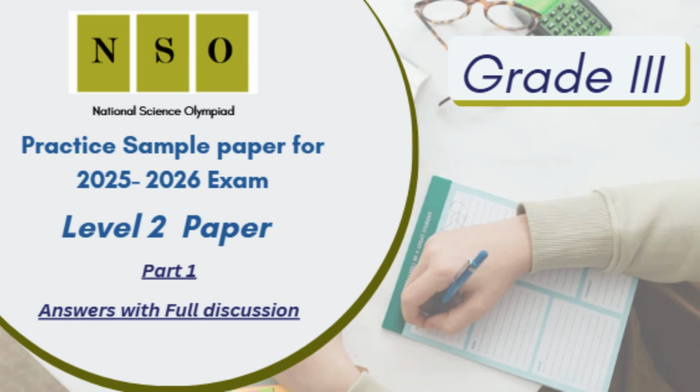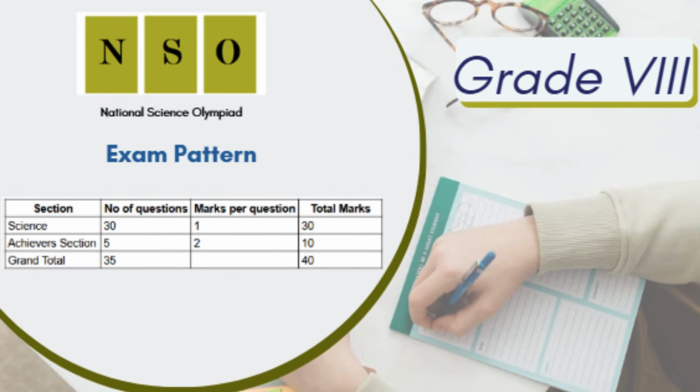So this paper is for grade 3 and we are going to discuss the whole paper of level 2. Before I start with the paper, let me tell you the marks distribution. In this level 2 paper also, we will have a total of 40 marks. Science questions, there will be 30 questions that will carry 1 mark. And the last 5 questions, those questions are also from science, but those questions of the achievers section will be of 2 marks. So a total of 40 marks with 35 questions.